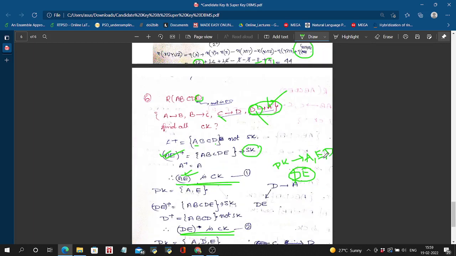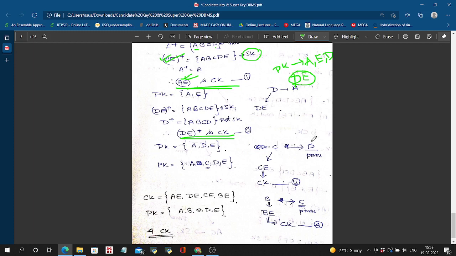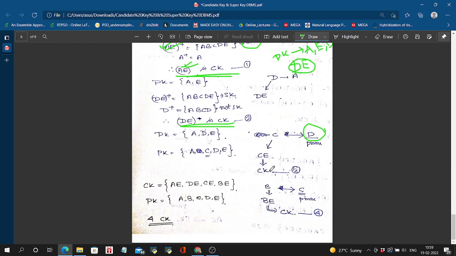So we have to check whether there is any other functional dependency where a prime attribute is on the right side. Yes, this is C to D. C to D, D is a prime attribute. Okay, so C can replace D in DE. So CE is a super key, and again by the same method we check C plus and E plus, and we can say whether it is only an SK or a CK also.